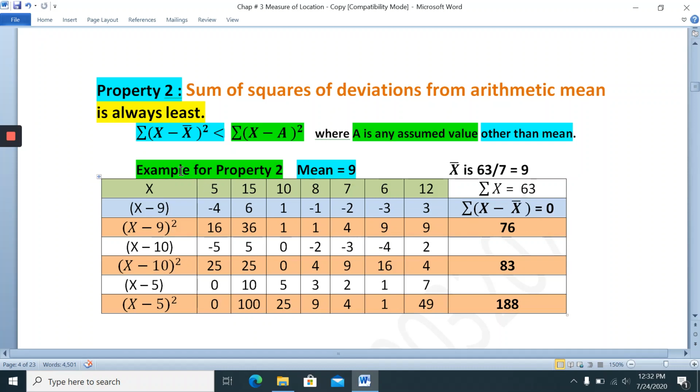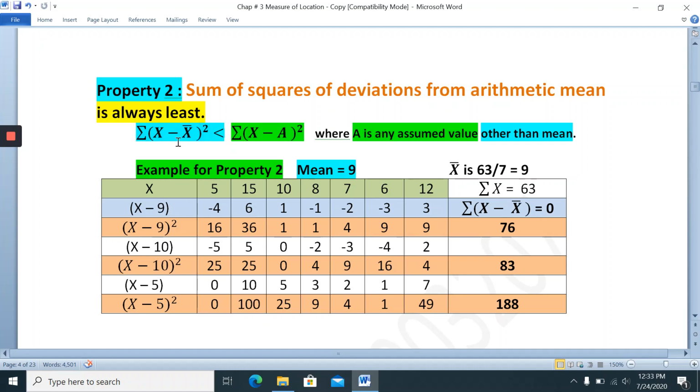Now take x minus x bar, that is x minus 9. So 5 minus 9 is minus 4. 15 minus 9 is 6. 10 minus 9 is 1. 8 minus 9 is minus 1. 6 minus 9 is minus 3. 12 minus 9 is 3. These are the deviations, x minus x bar.